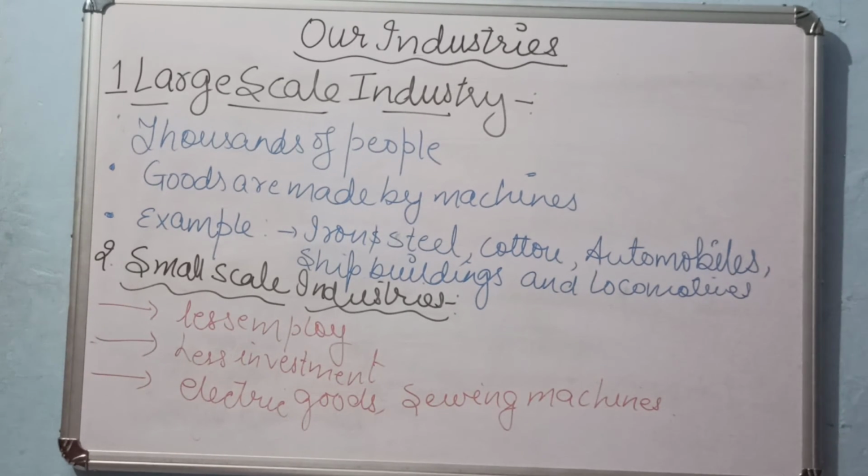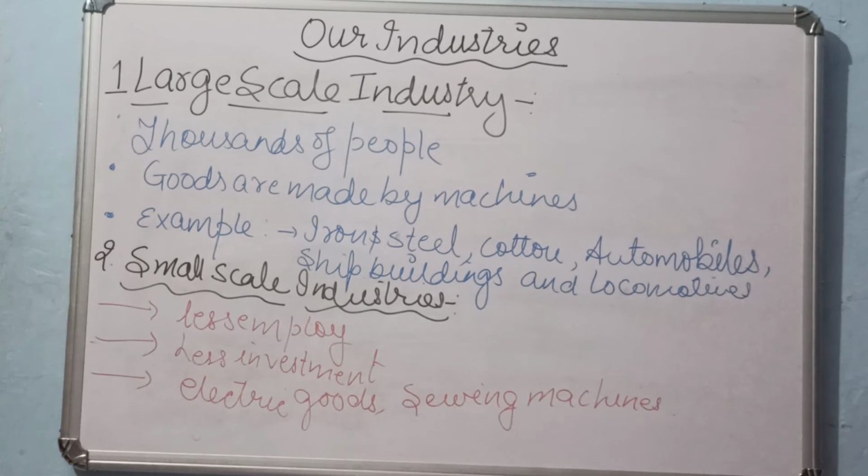Large scale industry means thousands of people work in this industry, and goods are made by machines. The total manufacturing is done by machines. What are examples of large scale industry? The examples are iron and steel, cotton, automobiles, shipbuilding, and locomotives. You see your cars and all that. Where are they made? They are made in the large scale industry.